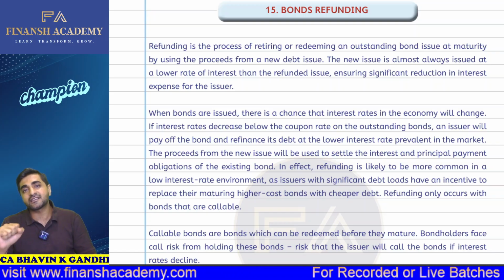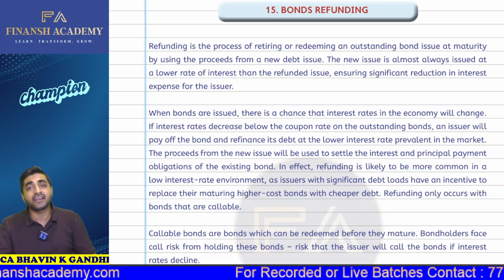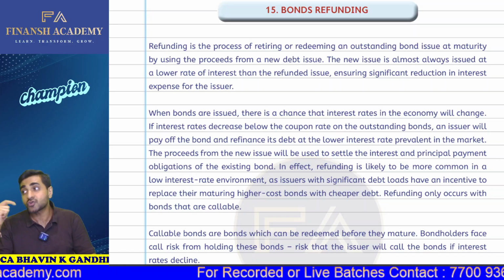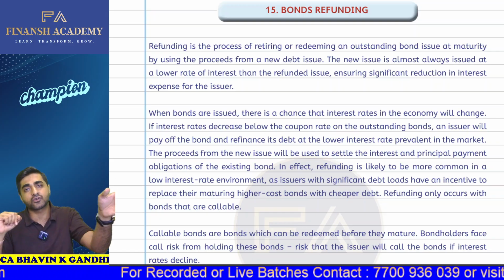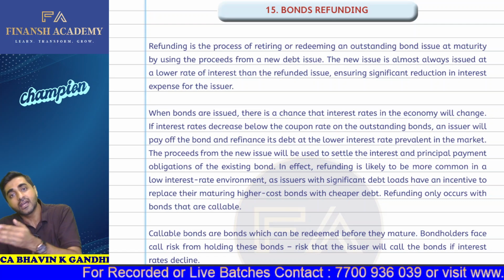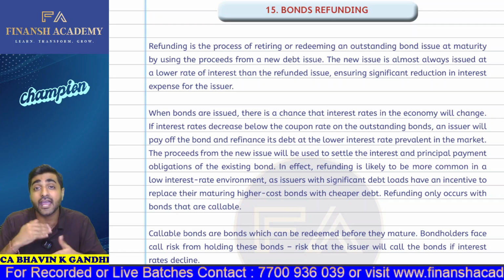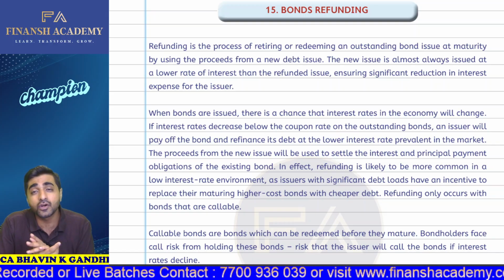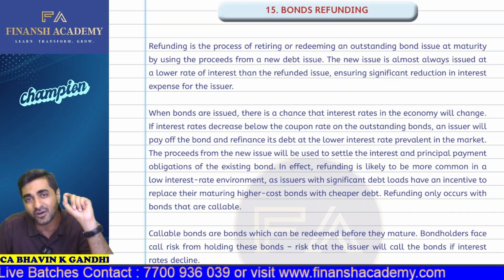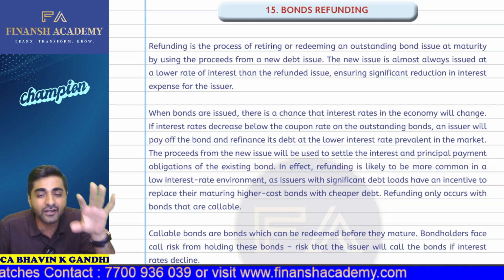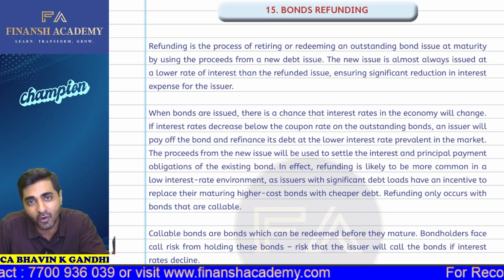Suppose my coupon rate is, for example, 10%. But after the end of 5 years, the market yield has now fallen to 6%. So I can raise more bonds at the rate of 6%. So why should I pay 10% coupon when I am going to get the new funds at the rate of 6%? So in this particular case, we are going to be involved in an NPV decision. In the NPV decision, if the present value is positive, then we will go for bond refunding. If the present value is negative, then we'll not go for bond refunding.